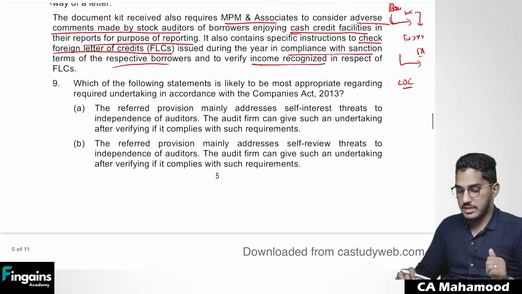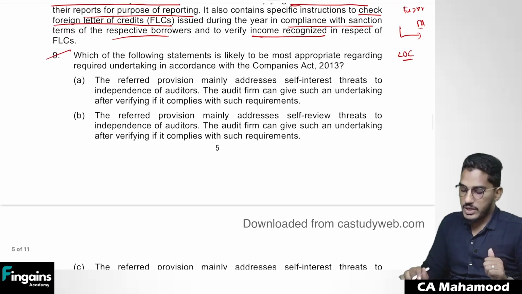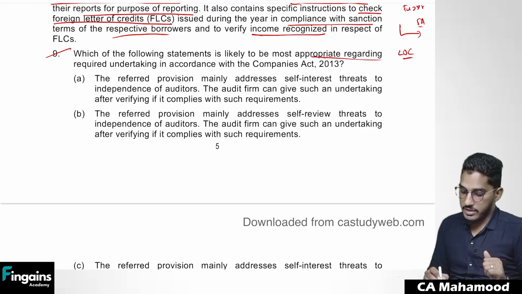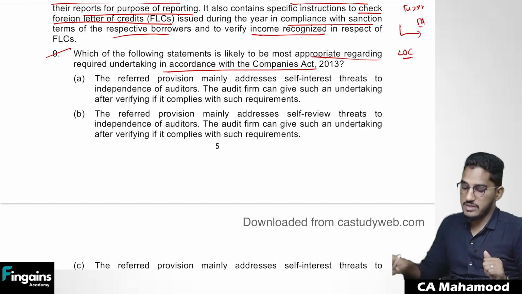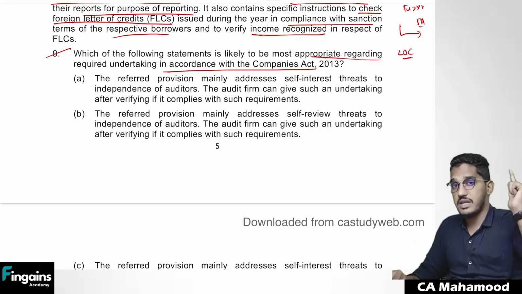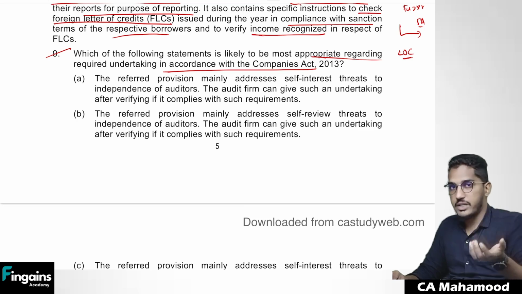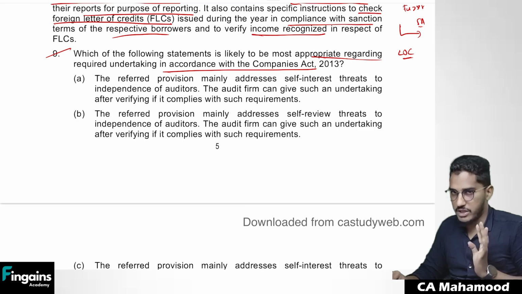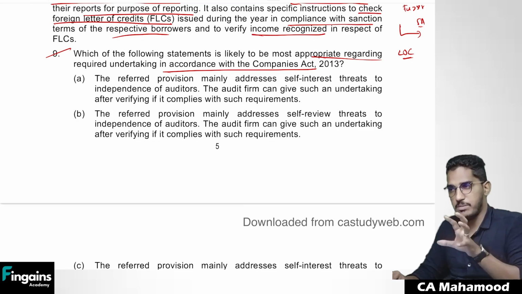Depending on these facts, they are asking a few questions. Let us try to answer them. Which of the following statements is likely to be most appropriate regarding the required undertaking in accordance with Companies Act 2013? As we have seen, the banker is asking the auditor to give an undertaking that they are not indebted. So can that undertaking be given or not? Yes, the undertaking can be given. Undertaking in the sense is nothing but a written confirmation you have to give to the bank management. Can you do that? Yes, you have to check whether you are complying or not.